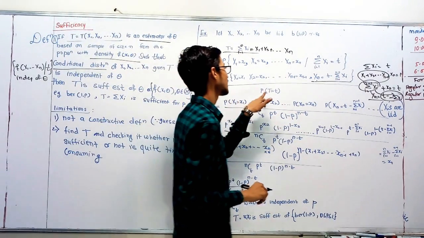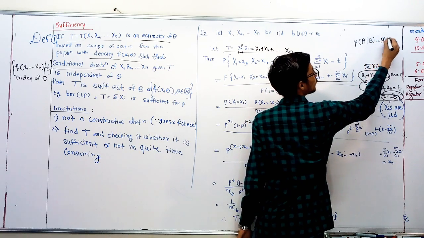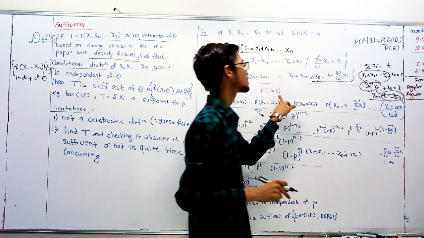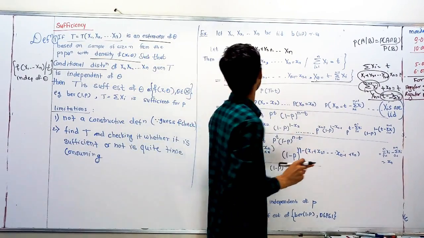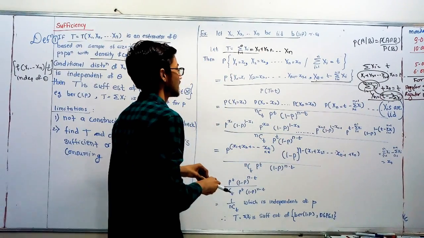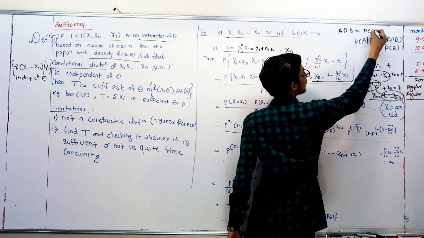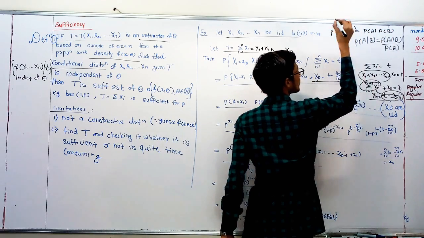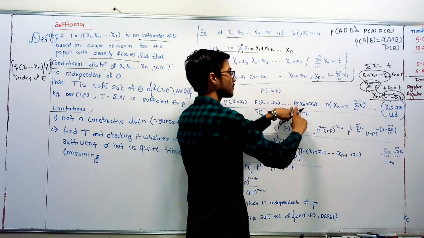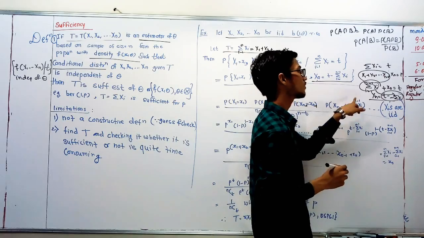Clear? And in the denominator is the probability of capital T equal to small t, by using the conditional probability rule: probability of A given B is equal to probability of A intersection B upon probability of B. Now, as the random variables are IID, they are independent, and if A and B are independent, then probability of A intersection B is equal to probability of A into probability of B. Same way we have written here: probability of x1 equal to small x1, probability of x2 equal to small x2, probability of xn minus 1 equal to small xn minus 1, and probability of xn equal to T minus summation xi from 1 to n minus 1.